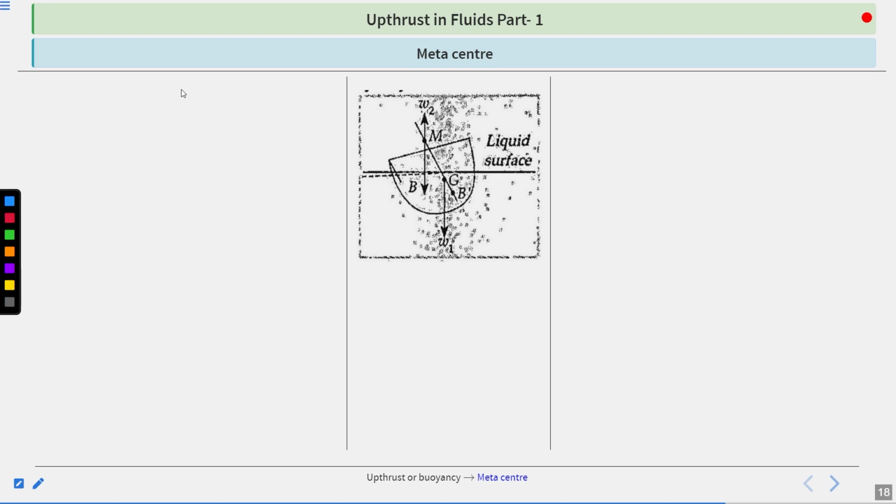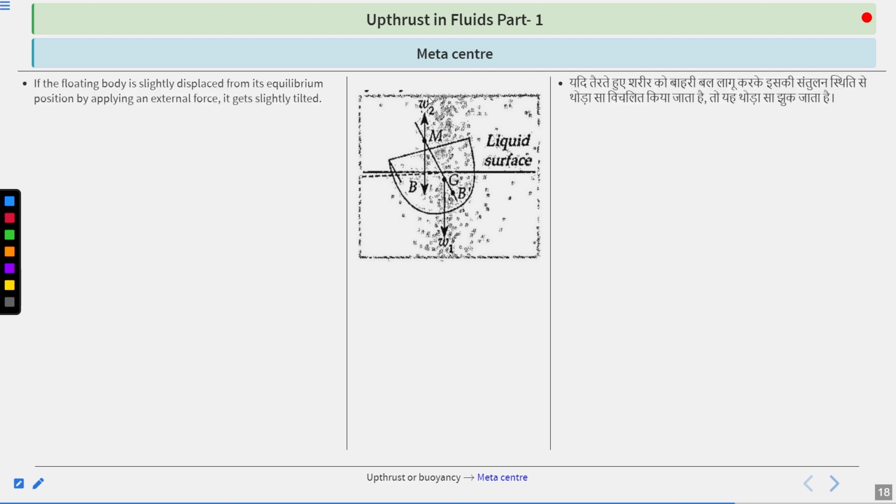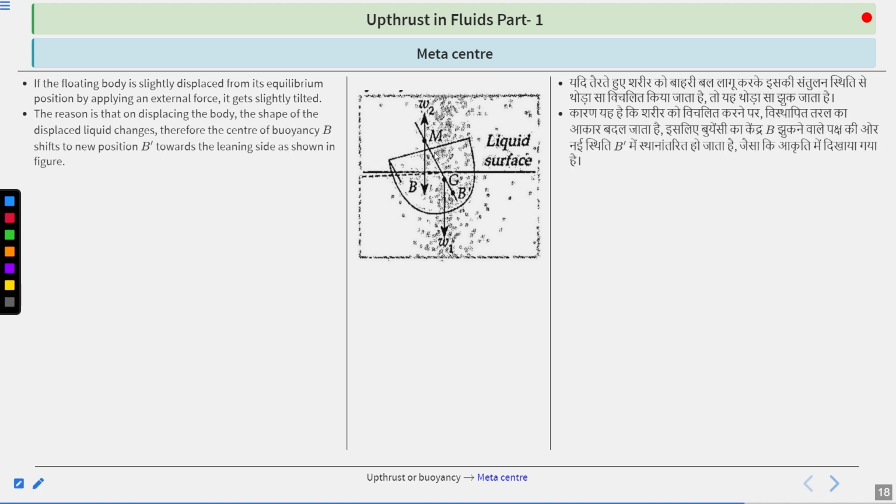Now, what do we mean by the metacenter? This is to be understood. So if the floating body is slightly displaced from its equilibrium position by applying an external force, it gets slightly tilted. Like previously that body was in that shape, now you can say it is slightly tilted. The reason is that on displacing the body, the shape of the displaced liquid changes. Therefore, the center of buoyancy B shifts to the new position B dash towards the leaning side, as shown in the figure.